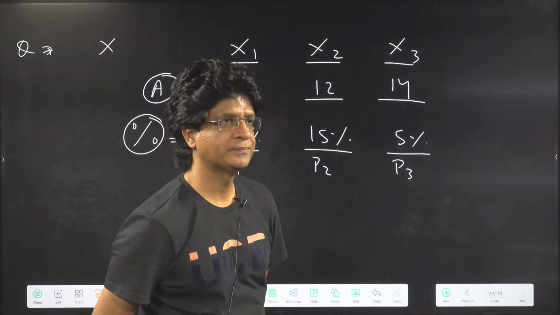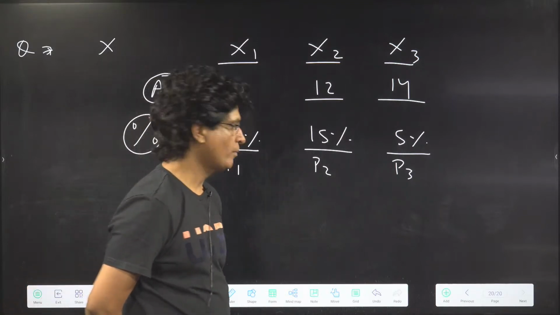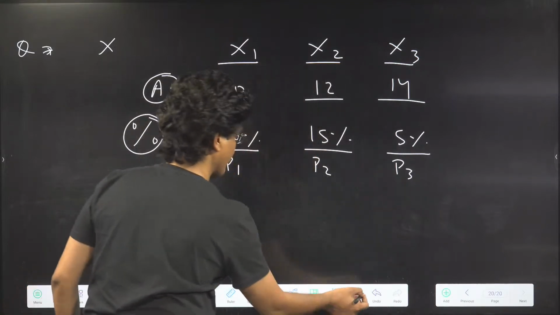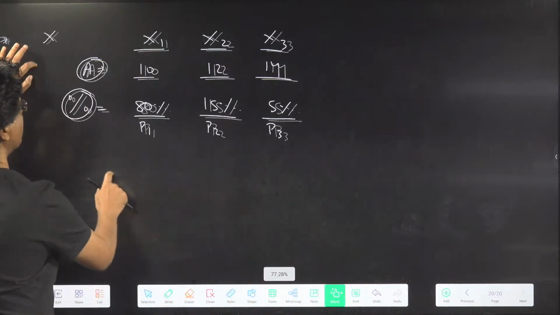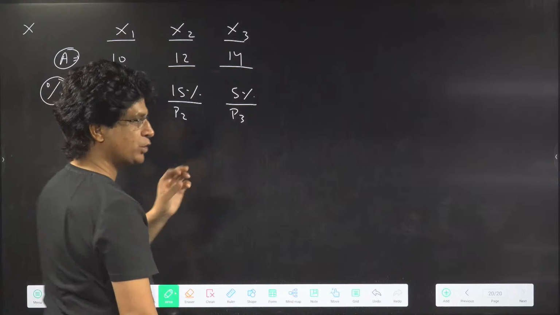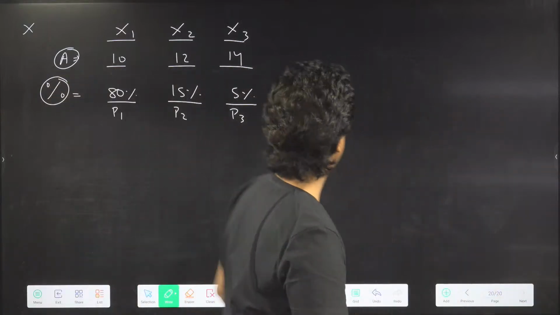Okay, chalo. Find average atomic weight. So let's do it. It's very simple. Whenever they give you isotopes, there can be 2, 3, 4, 5 or 6 isotopes, don't worry at all.